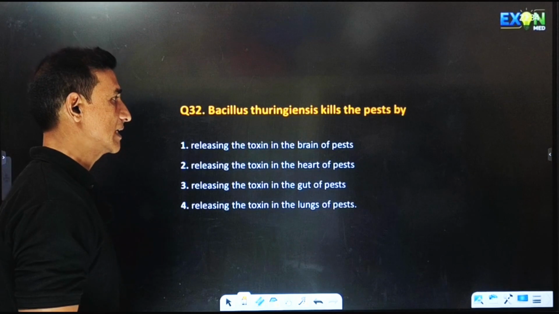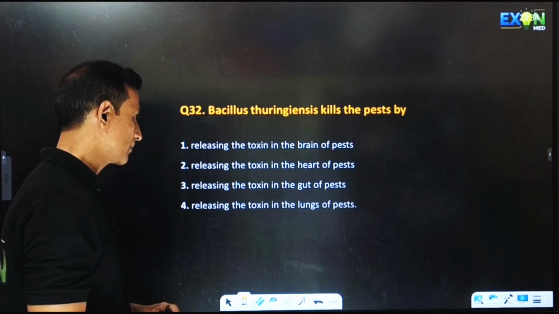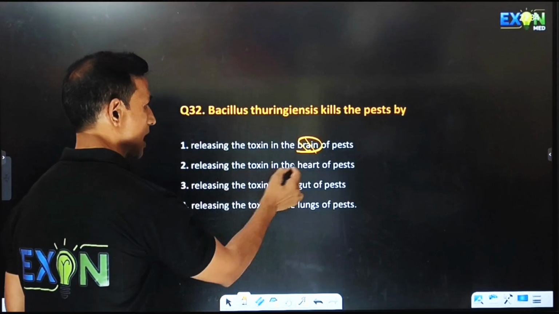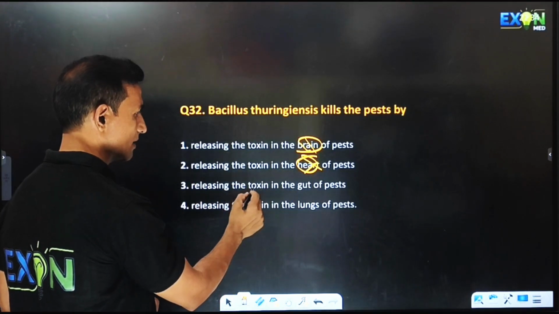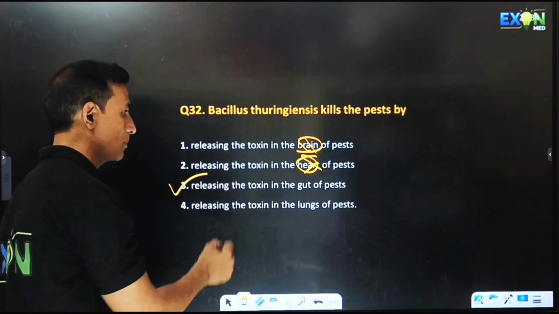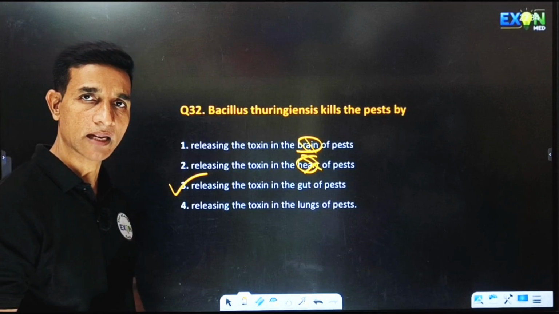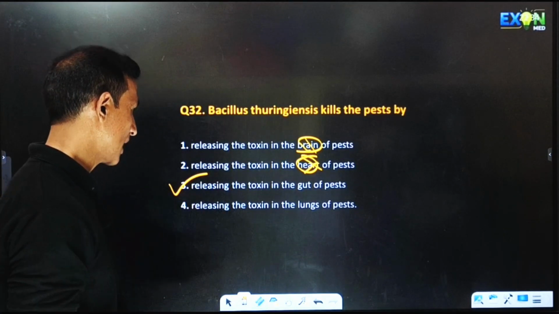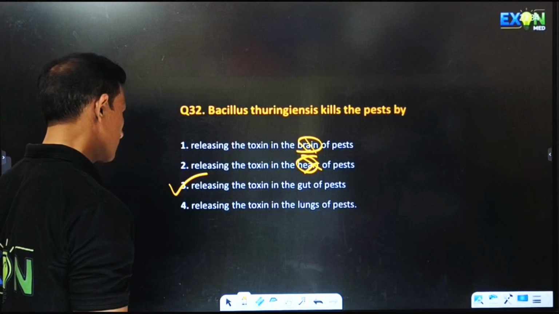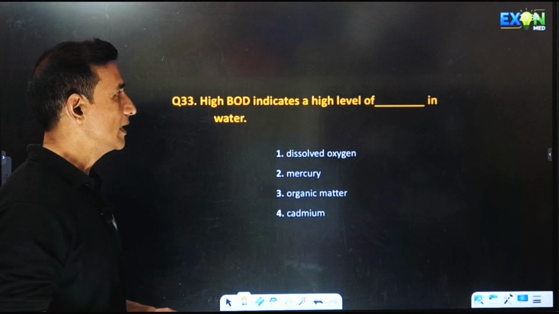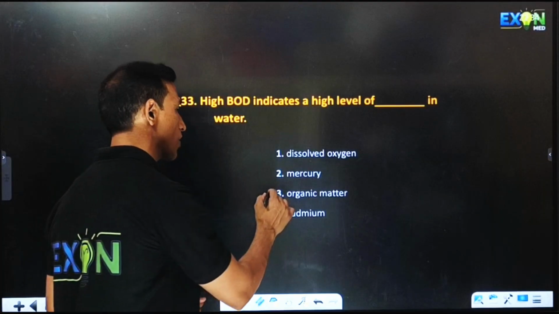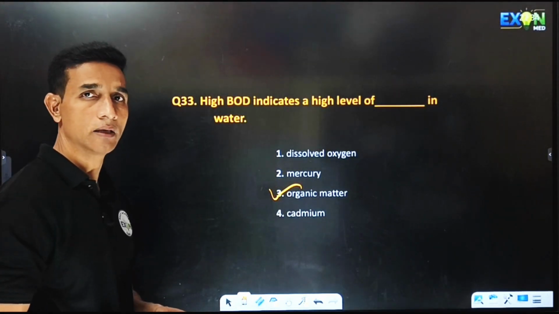Bacillus thuringiensis kills the pest by releasing the toxin in the brain. This is wrong. It releases the toxin in the gut of the pest, where a highly alkaline medium is there. There it dissolves and then becomes active. High BOD indicates a high level of organic matter in the water.